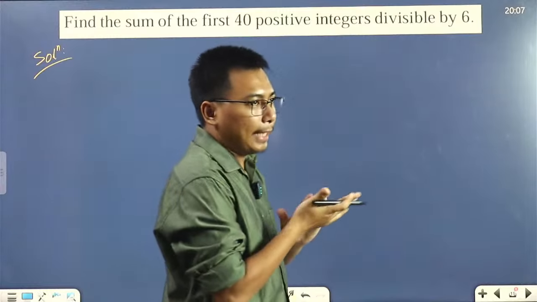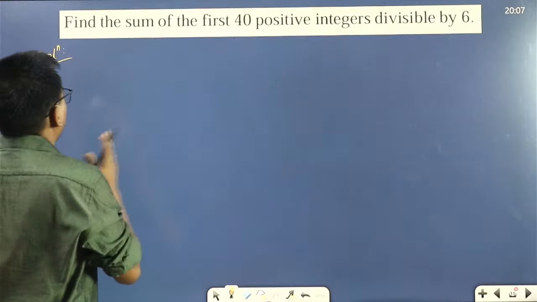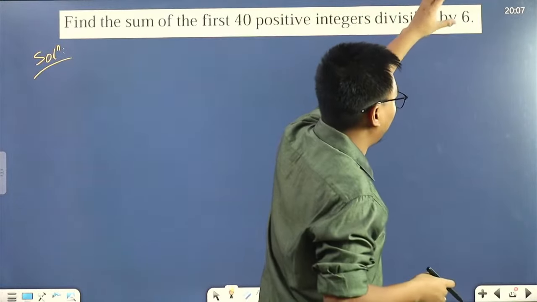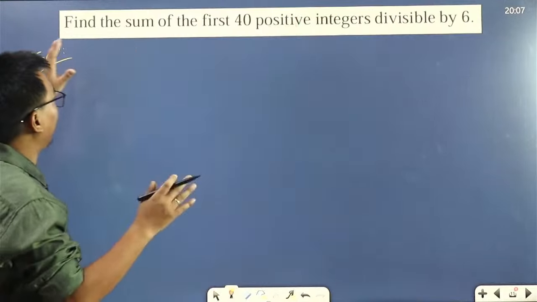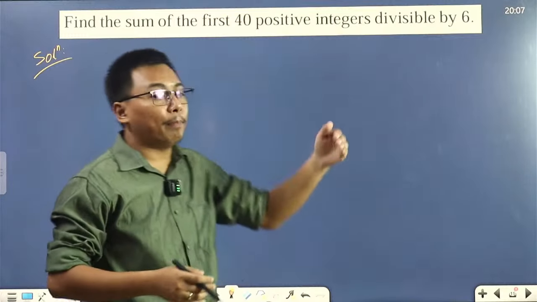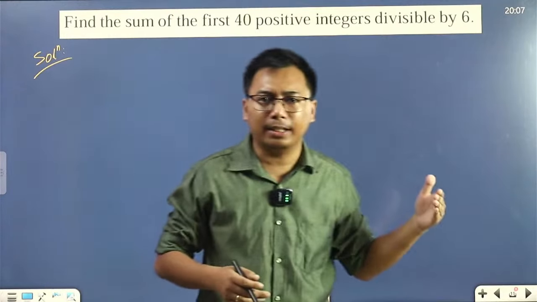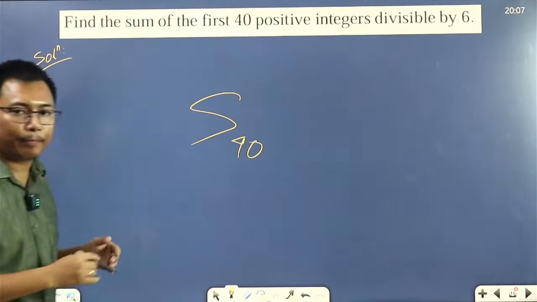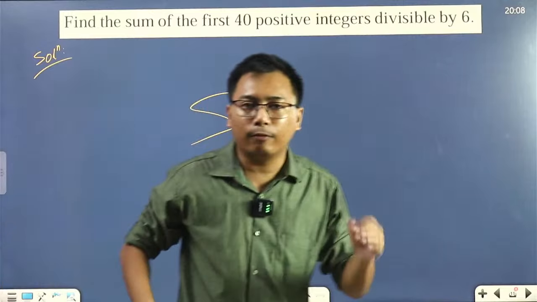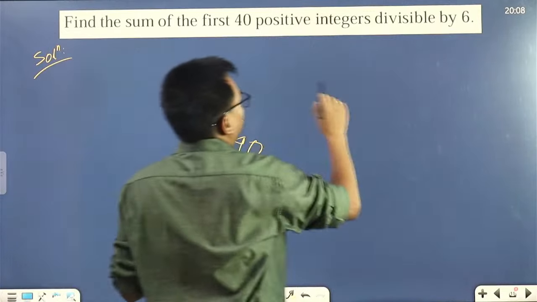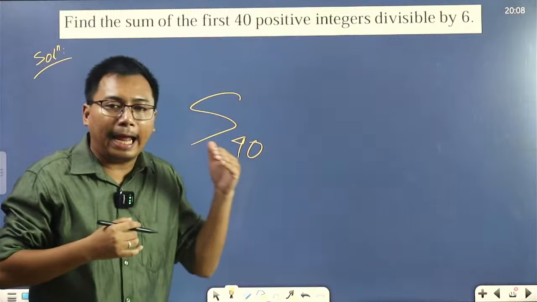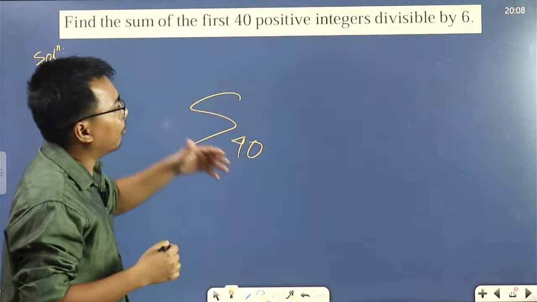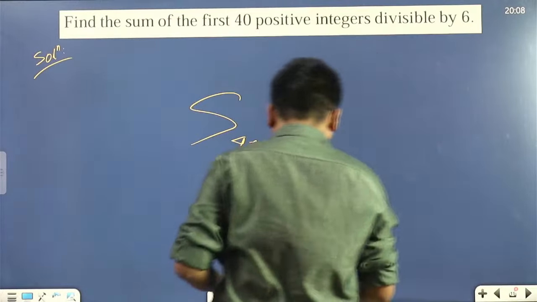The question asks us to find the sum of the first 40 positive integers divisible by 6. What do we have to find? The sum of the first 40 positive integers, which means we have to find S40. And these numbers should be divisible by 6.